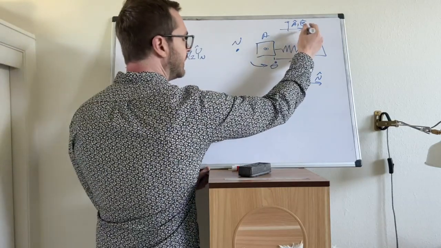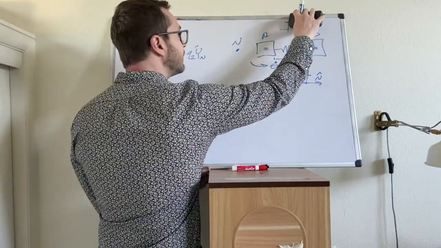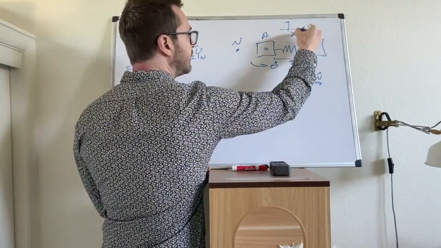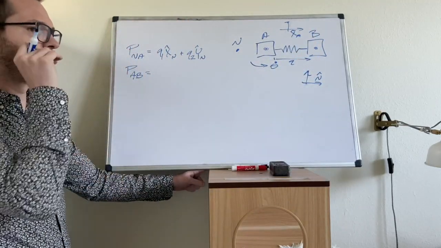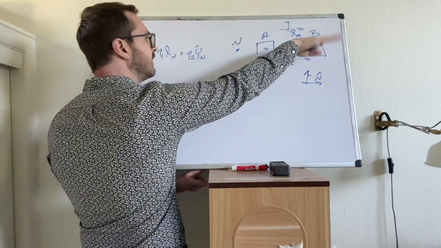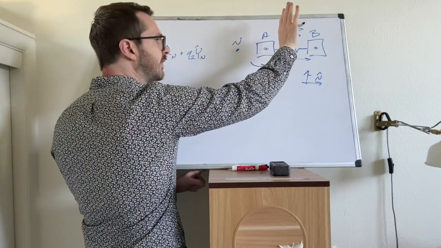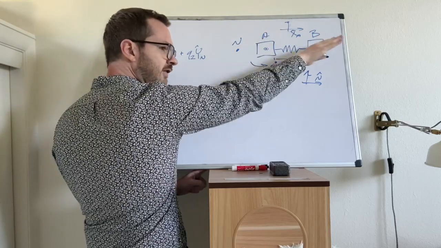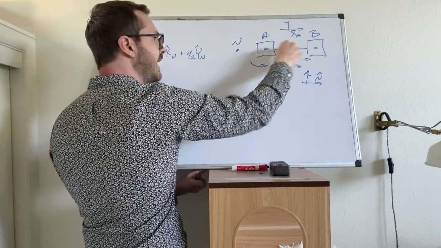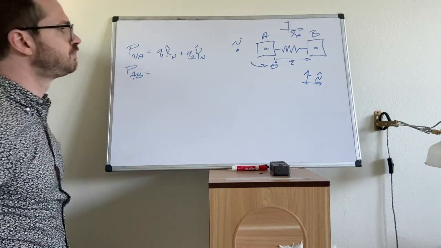Let's say X A is pointed like that. And the A frame and the B frame are aligned together. I'm not going to say there's any rotation of the B frame, no rotation of body B. All it does is slide back and forth in line with A, and the spring just compresses.